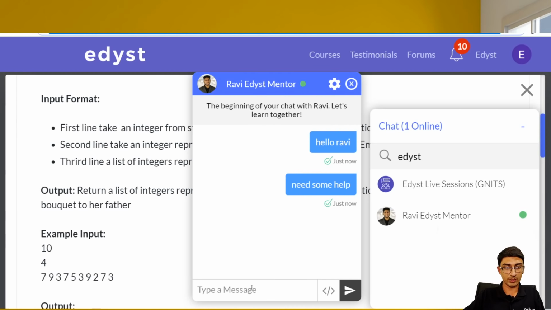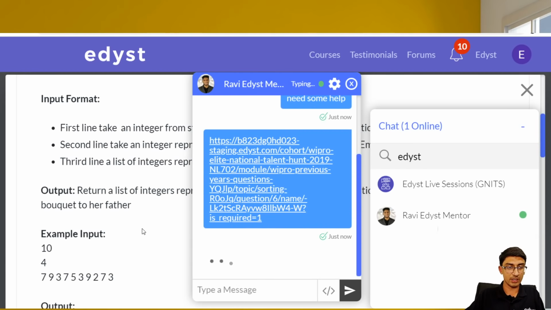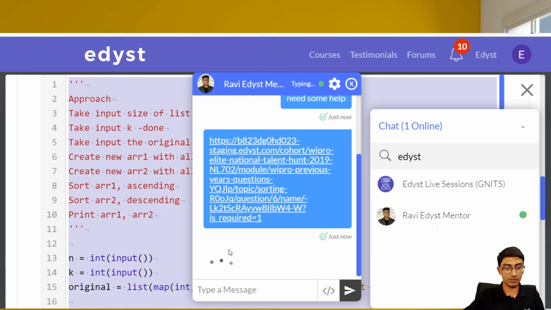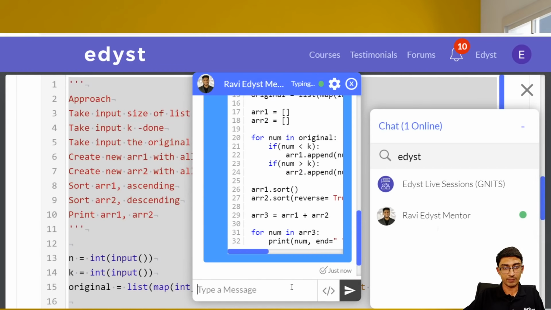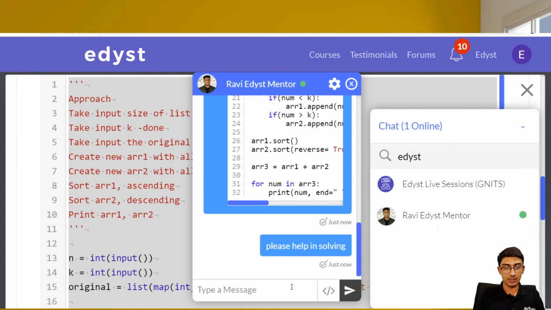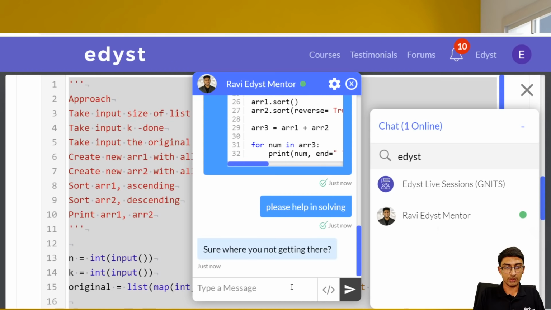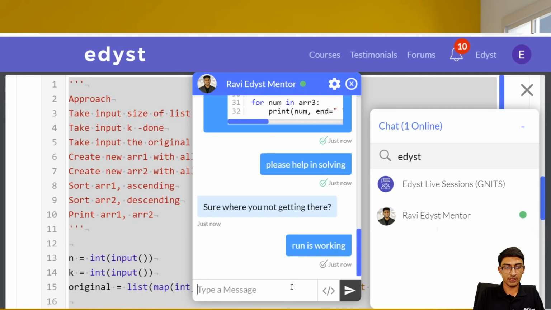So this is the question, and we have this code. Please help in solving. Run is working. What test cases am I missing?